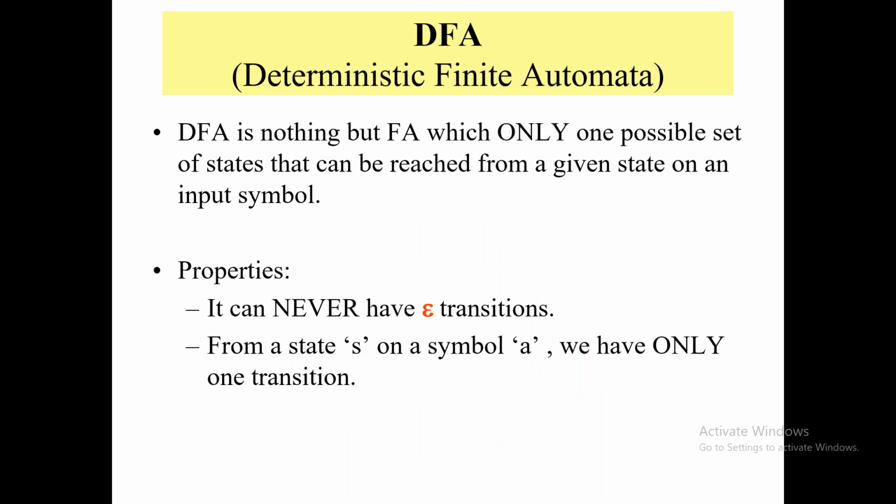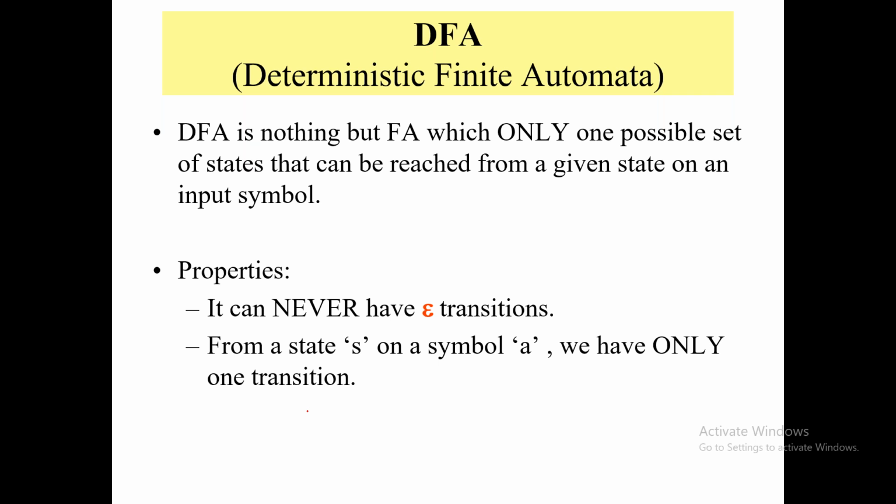Okay, so now let us move forward and see what is DFA. DFA is nothing but a finite automata in which only one possible set of states can be reached from a given state on an input symbol. So what does DFA say? DFA says that to go from the source node to the destination node, you have only one particular path. That is your DFA, that is deterministic finite automata.